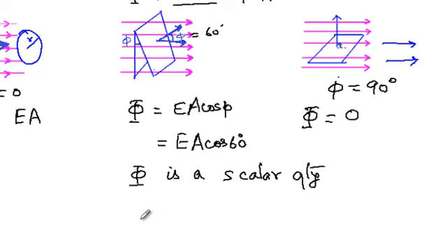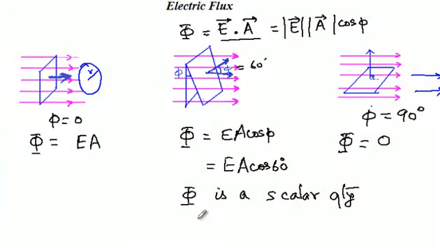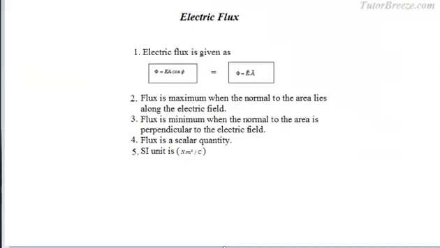Next, let us take a look at its SI unit. The electric flux is E times A, and the SI unit of electric field is Newton per Coulomb, and that of area is meter square. So the SI unit of electric flux is Newton per Coulomb times meter square.